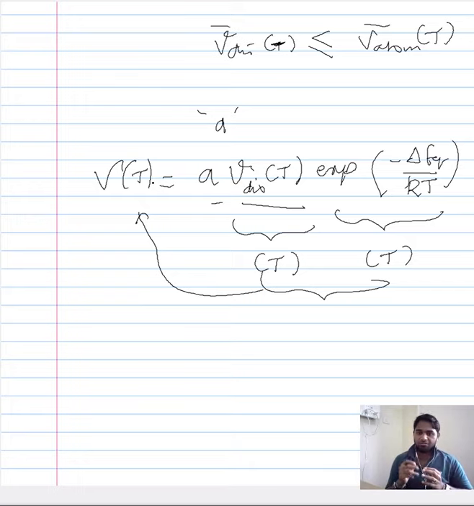Additionally, we have also seen that with an increase in the point defects, the obstacle energy will decrease. So it is possible that with an increase in the temperature, the obstacle energy would change. So that is also dependent on temperature. That means this factor here would also be dependent on temperature, but there are other factors which are already dependent on temperature to make the velocity of dislocation dependent on temperature.